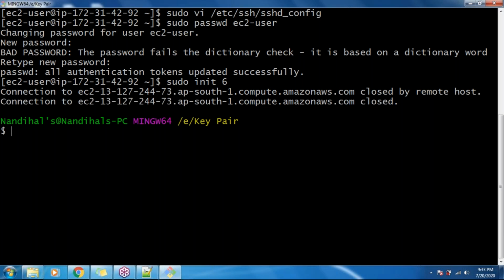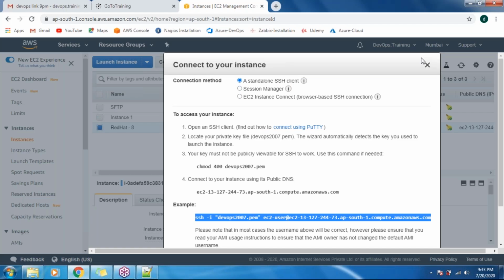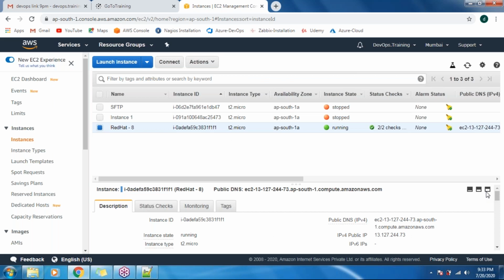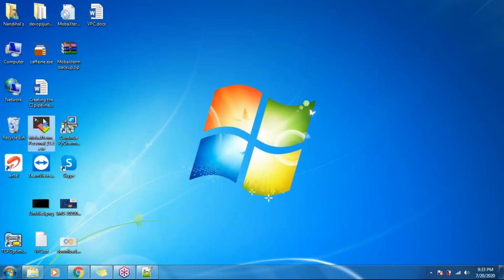If you have done this configuration, then you no need to use GitHub or Git Bash. Just go to your AWS terminal. Here you will find the IP address. You can use MobaXterm or PuTTY; both are the same, guys. In MobaXterm you can use multiple terminals, whereas in PuTTY we can open only one terminal.